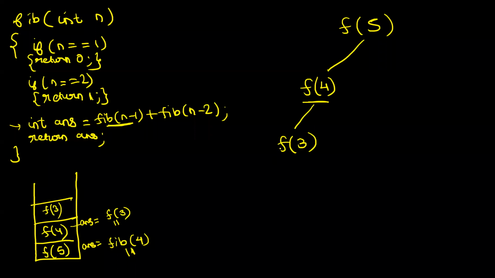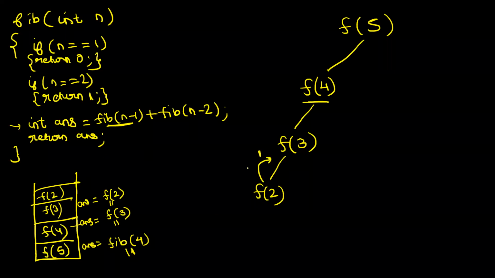Is it a base case? Not. So it encounters this line, answer is equal to, and the first function call is made to f of 2. The moment you see a call to f of 2, the line gets paused here, and a new context for f of 2 is created. Now this context starts running. What is f of 2? This is the base case, so it simply returns 1 to the caller.